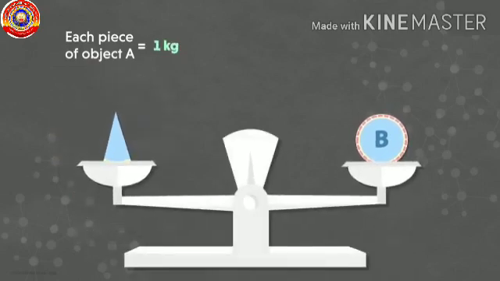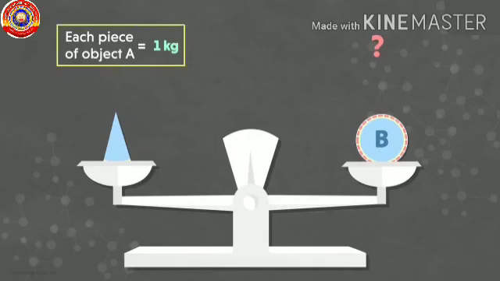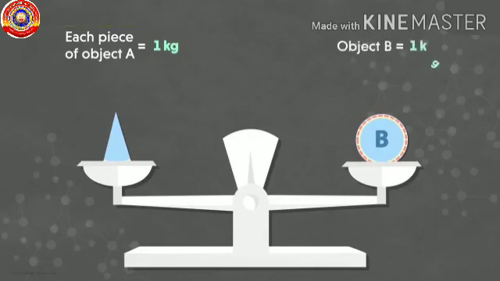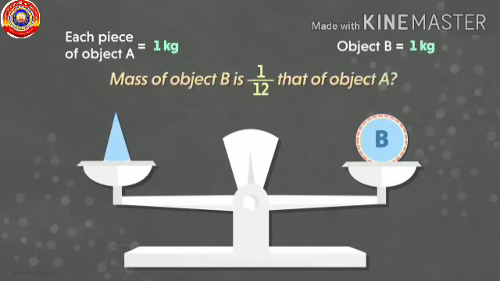Replace that piece on the balance. Now what do you observe? Now it is in equilibrium. So tell me, what is the weight of B? Yes, 1 kg, right? How did you get it? Because you know each piece of object A is 1 kg. Now can we say that the mass of B is 1 by 12th of A? Yes. Similarly, we can calculate the atomic mass of an atom.